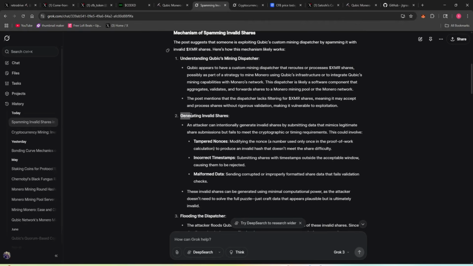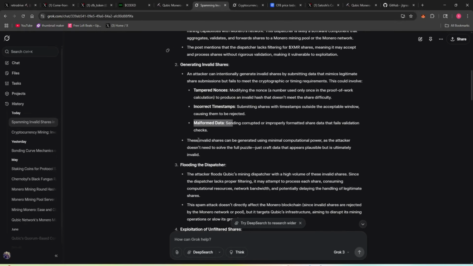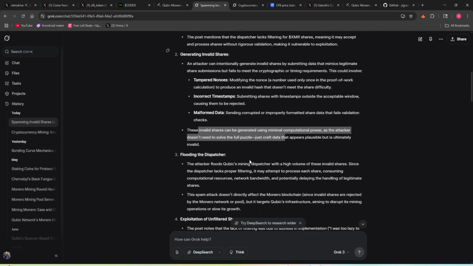Generating invalid shares. An attacker can intentionally generate invalid shares by submitting data that mimics legitimate share submission but fails to meet cryptographic or timing requirements. This could involve tampered nonces, incorrect timestamps, malformed data. These invalid shares can be generated with minimal computational power, as the attacker doesn't need to solve the full puzzle, just craft data that appears plausible but is ultimately invalid.